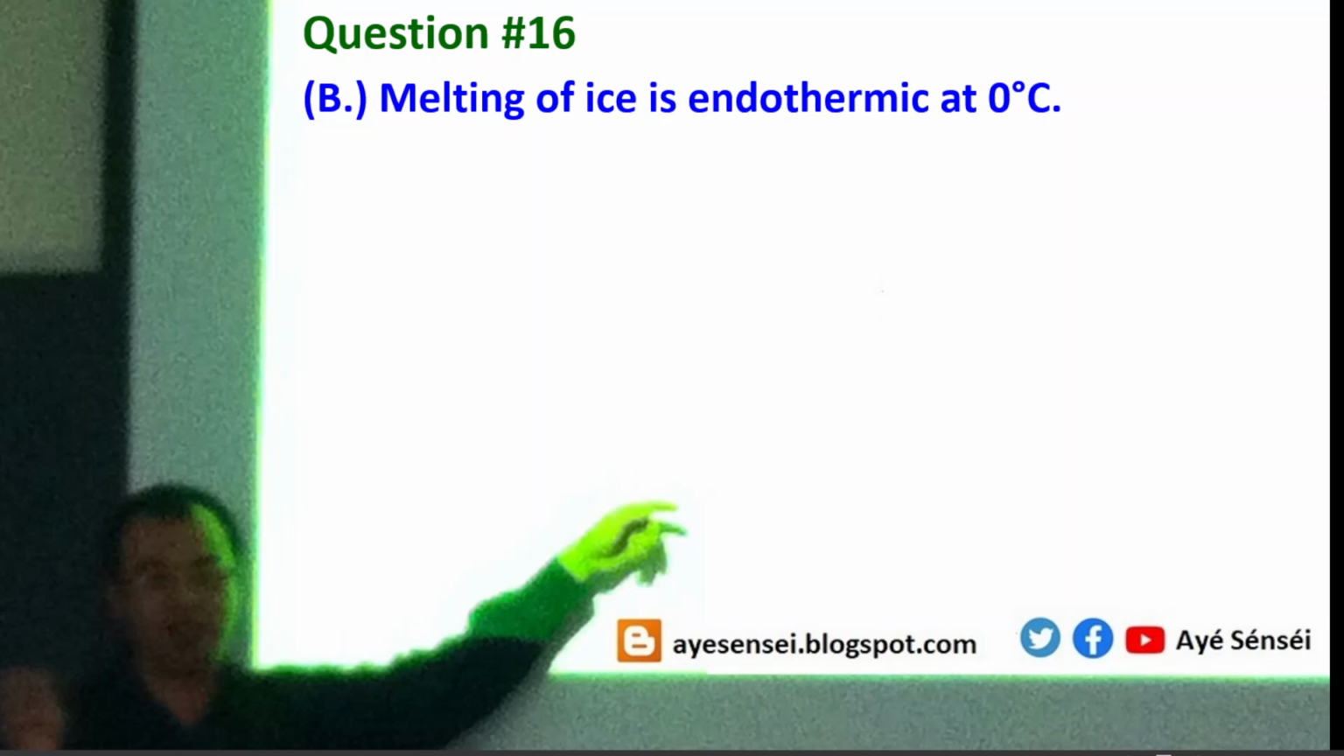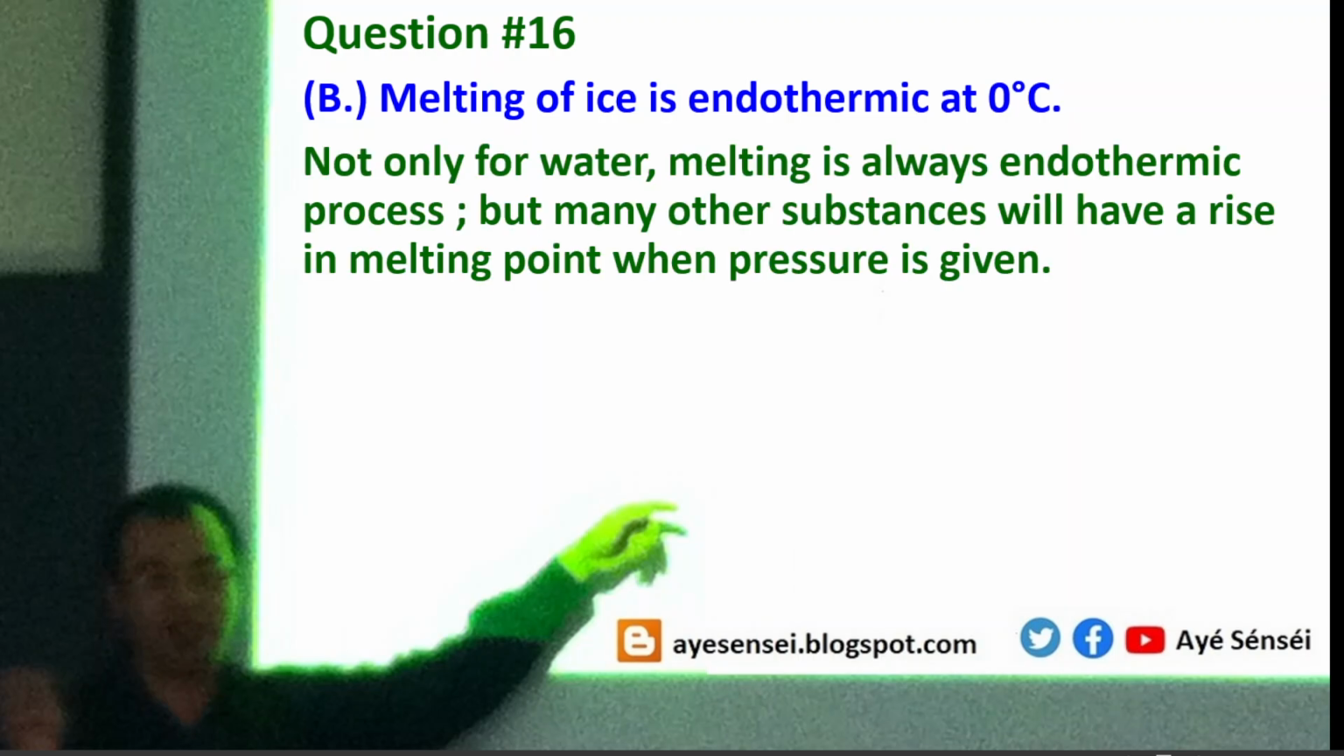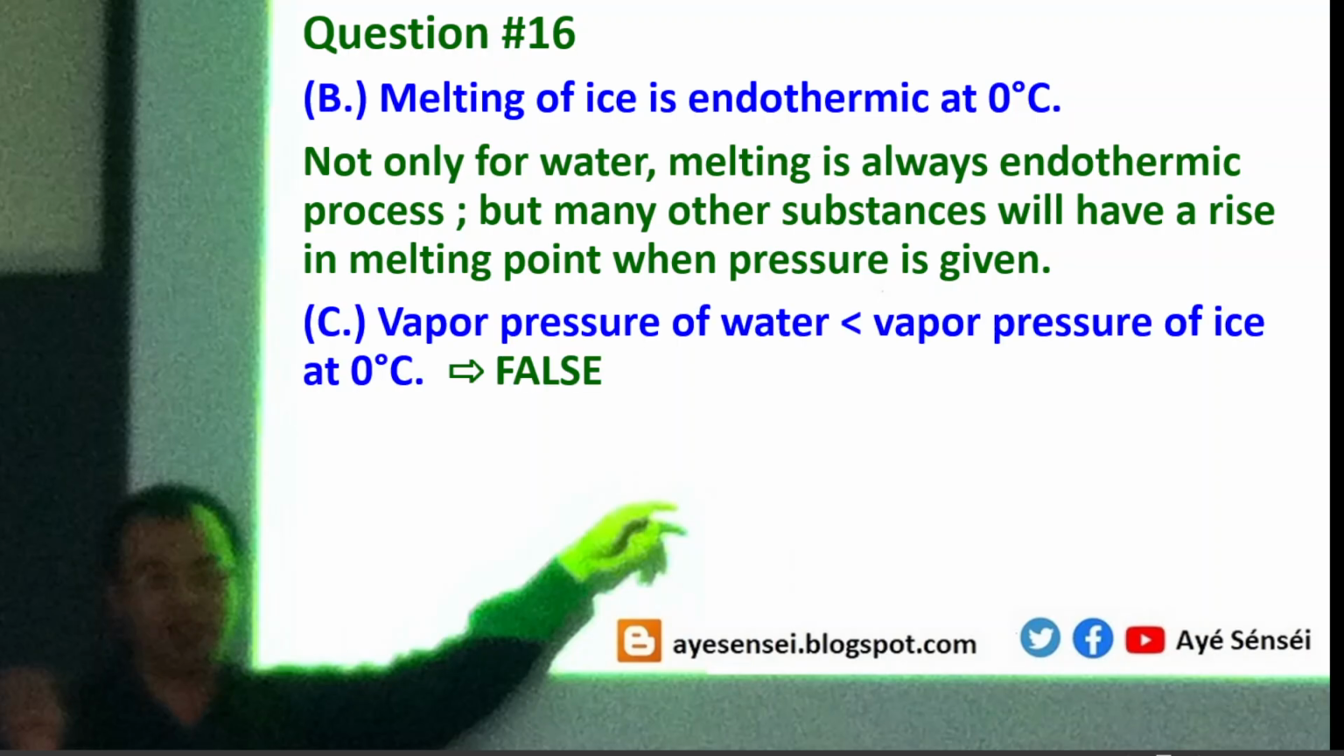So option B, melting of ice is endothermic at 0 degrees. The problem is the melting process is always endothermic. So it has nothing to do with whether the melting point will rise or decrease if pressure is applied. So option B is wrong. And then let's go to option C.